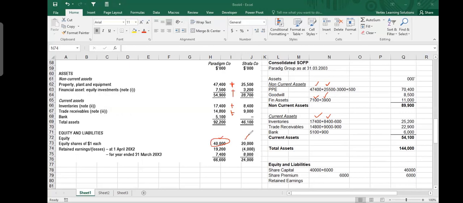Why will it not be shown? Because you have this share capital on the credit side, and on the debit side you have the investment which you made to acquire the company. So on the debit side investment, on the credit side the share capital, they are cancelling out each other. These are called like items. Like, the money from one pocket goes to another pocket. It is just within the group, coming from one company to another. So it is being cancelled out. It will not be shown anywhere.